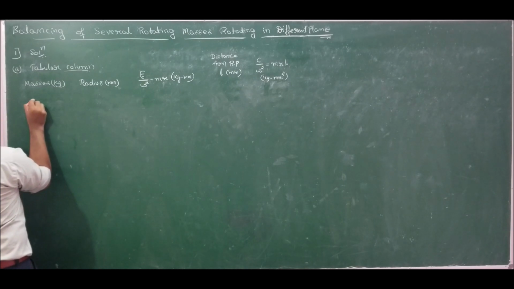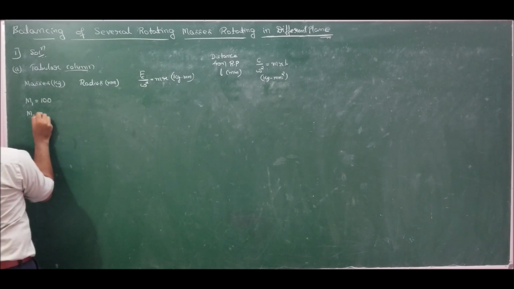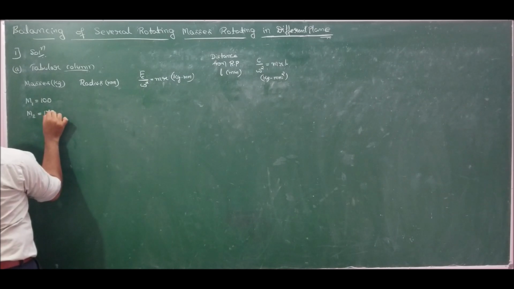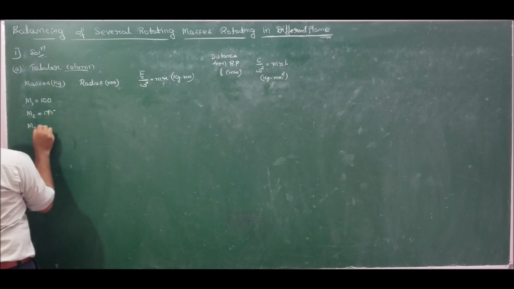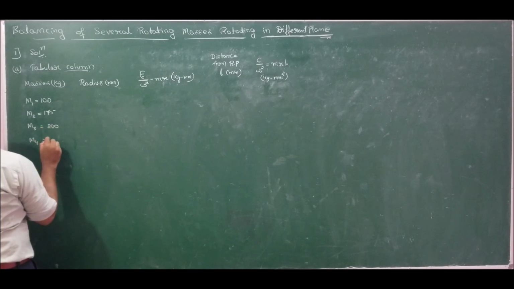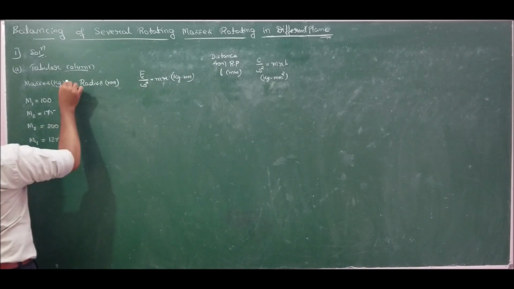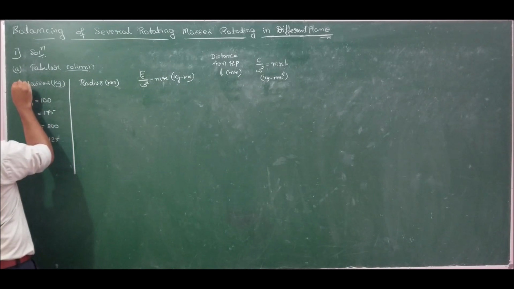Now he has specified the masses. Mass 1 is specified as 100 kg. So m1 is given, which is 100. Mass 2 is also specified, m2 is 175 kgs. m3 is specified as 200 kgs. m4 is specified as 125 kg. And he is asking us to find the balancing masses and their directions, that is m5 and m6. We don't know the value of m5 and m6.